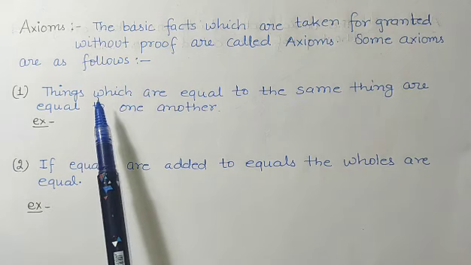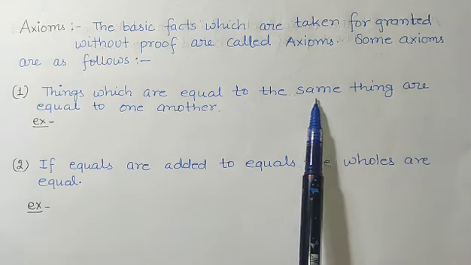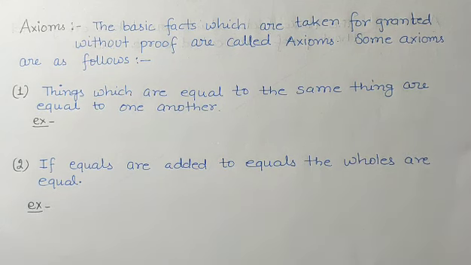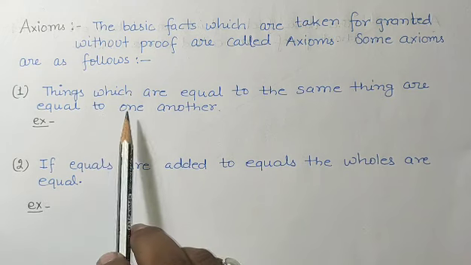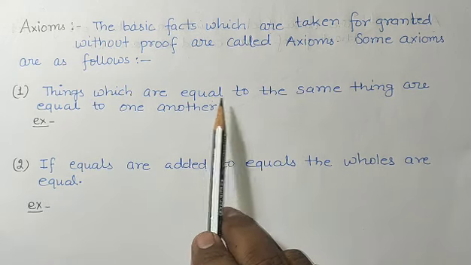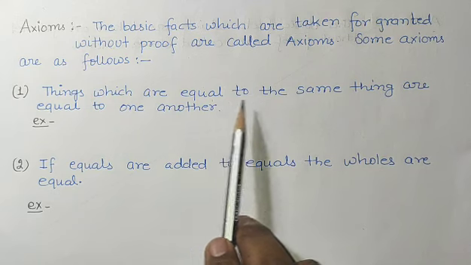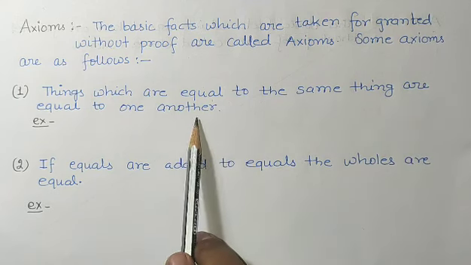The first is, things which are equal to the same thing are equal to one another. How will you explain this axiom? This is a fact that if two things are equal to the same thing, then those things are equal to one another.